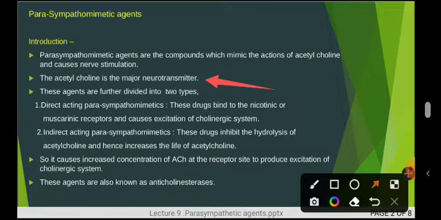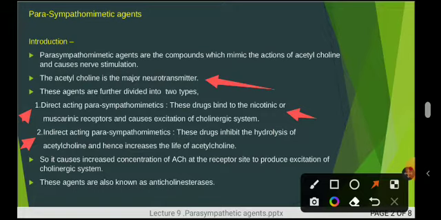These are further divided into two types, direct acting and indirect acting. In case of the direct acting parasympathomimetic agents, the drug binds to the nicotinic or muscarinic receptors and causes the excitation of the cholinergic system. Means in the direct acting category, the drugs bind with the nicotinic receptors or the muscarinic receptors and cause their excitation.